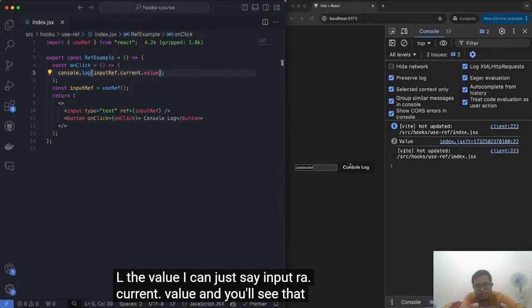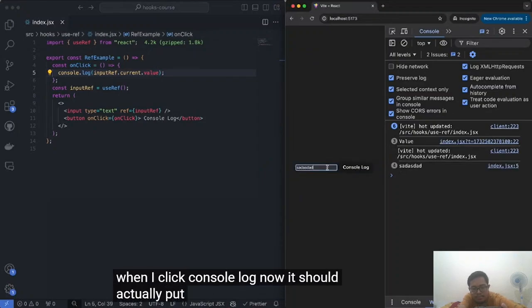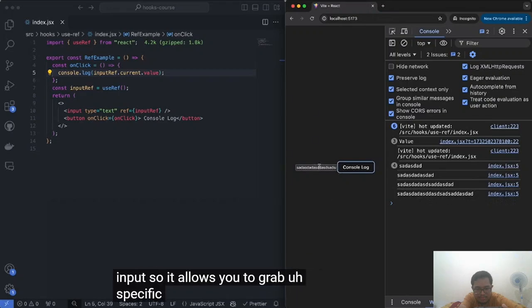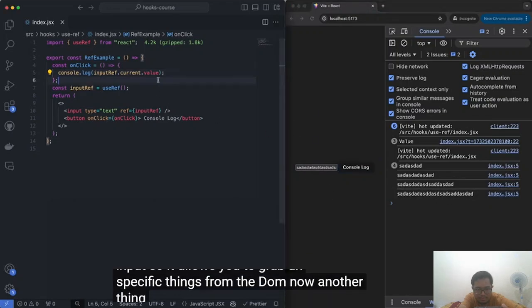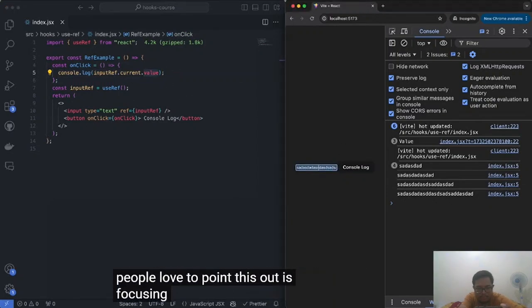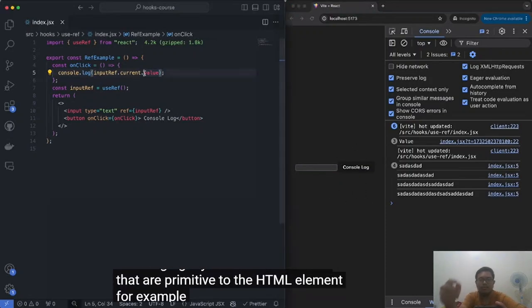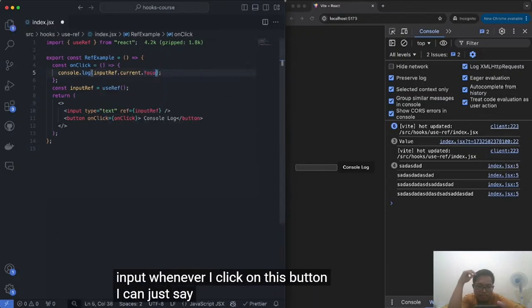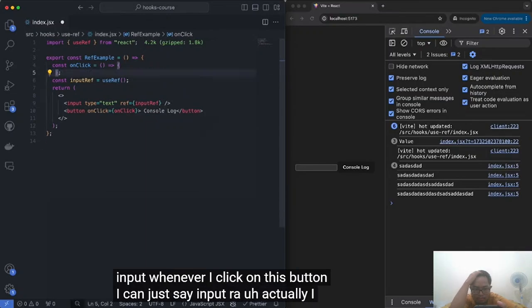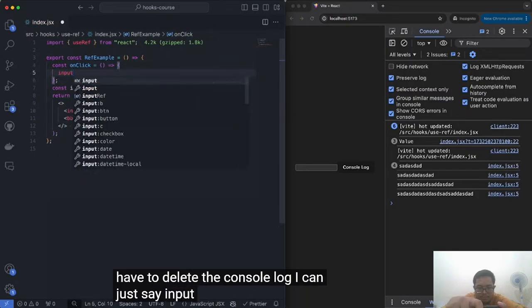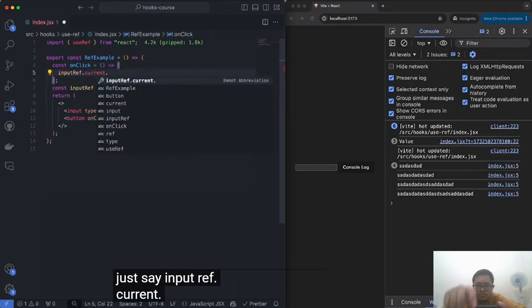Ref.current.value. And you'll see that when I click console log now, it should actually put the information of this input. So it allows you to grab specific things from the DOM. Now, another thing that it helps you do, that people love to point out, is focusing, right? You can call functions that are primitive to the HTML element. For example, if I want to focus on this input whenever I click on this button, I can just say inputRef, actually I'll have to delete the console log.